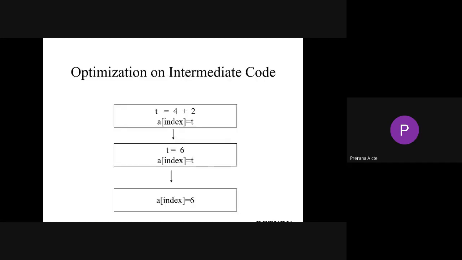So, coming towards the intermediate code generator. The intermediate code generator generates 3 address code. So whatever the statement may be, it will be split into 3 addresses only.